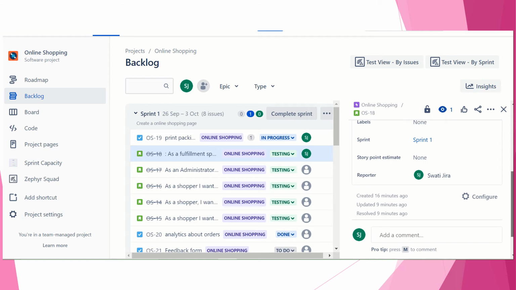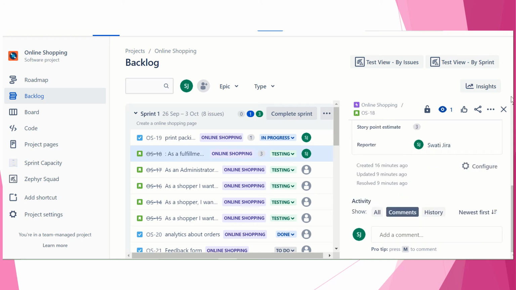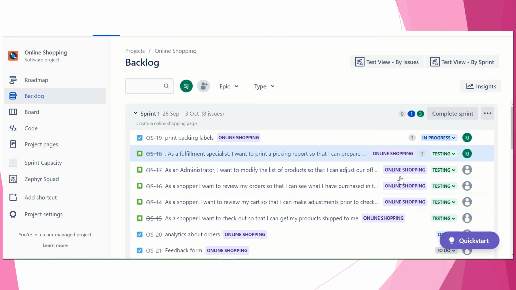Because this is a maximum of 5 days, the maximum story point we should take is 3. If it is 2 weeks, then the maximum estimation as per the Fibonacci series we can take is 5. So we will take up to 3, and 3, 1, like that we will go ahead and update all our user stories. So this is the way we do the task breakdown of a story point.